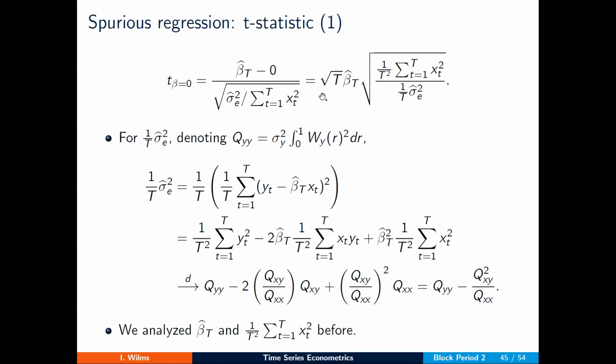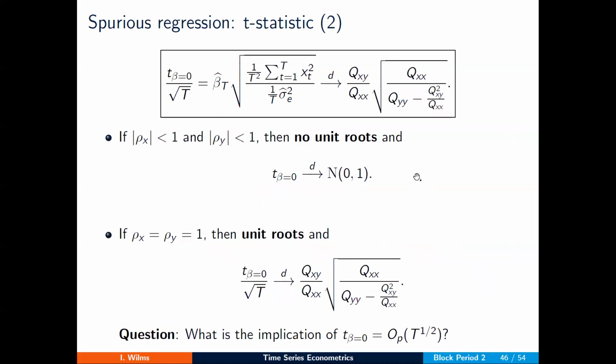But what does that mean? Well, in the stationary world, you can verify for yourself, like we did a couple of weeks ago, that the limiting distribution is just a standard normal one. In the non-stationary world, however, I have this factor root T that is hanging around still. Or alternatively, the test statistic is big O P of order root T. And what does this mean? That means that the test statistic actually diverges asymptotically.